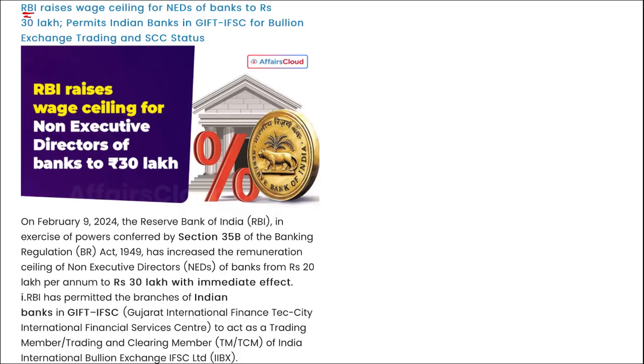Next, RBI has raised the wage ceiling for NEDs. What is this NED? NED is non-executive directors, right? So RBI has raised the wage ceiling for non-executive directors of banks to 30 lakh rupees and has permitted Indian banks in GIFT IFSC for bullion exchange trading and SEC status.